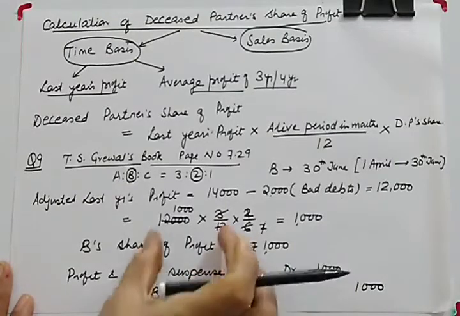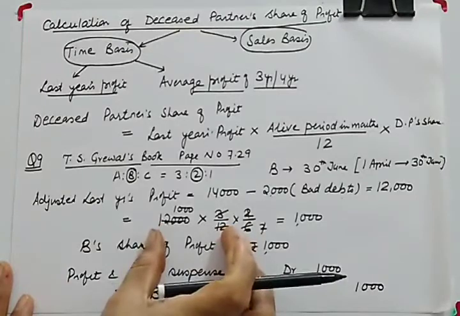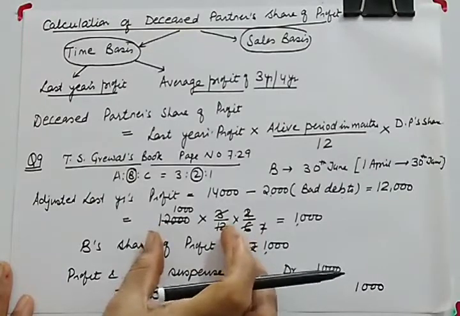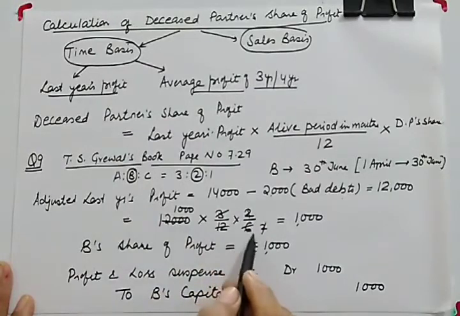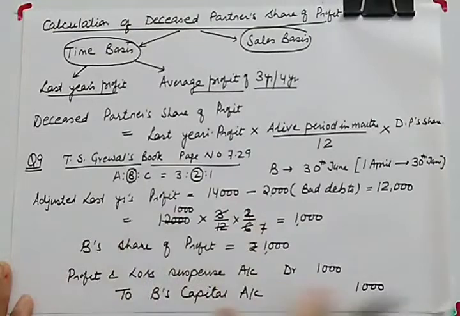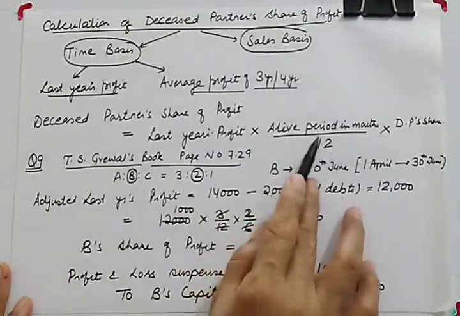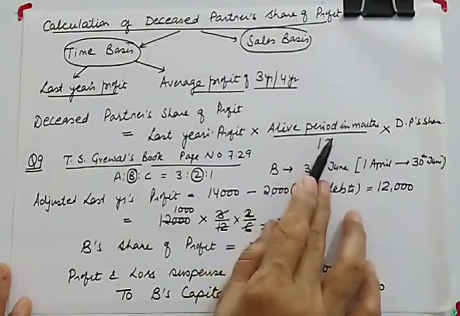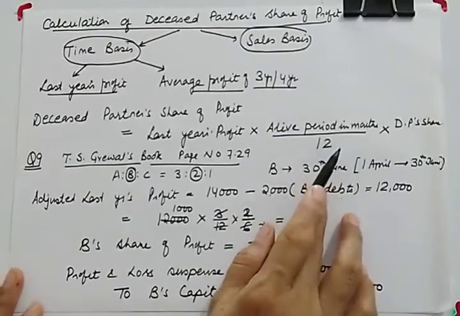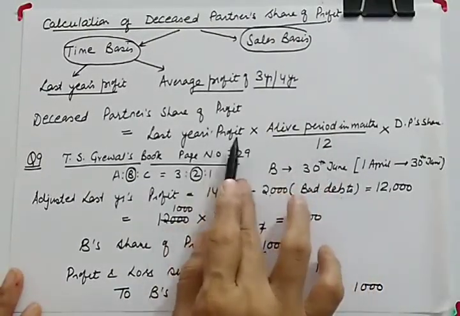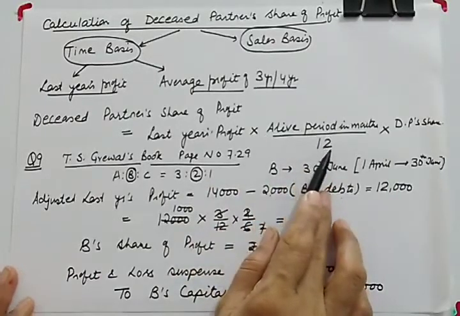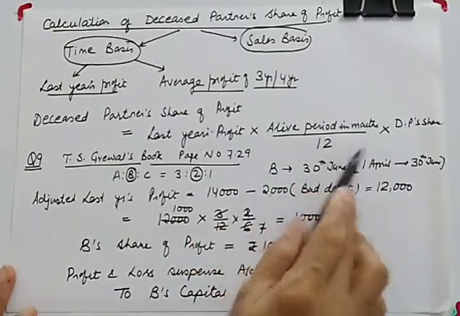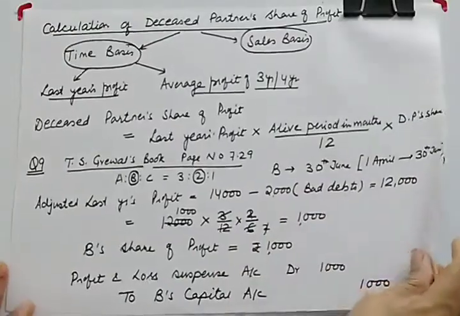Because we have to calculate the profit for the alive period. Now this is only the firm's profit, so it has to be multiplied by the deceased partner's share. I hope this calculation is clear to you, and you can modify the formula if days are given. If days are given, the formula is last year's profit multiplied by alive days divided by 365, and the rest of the information will remain the same.